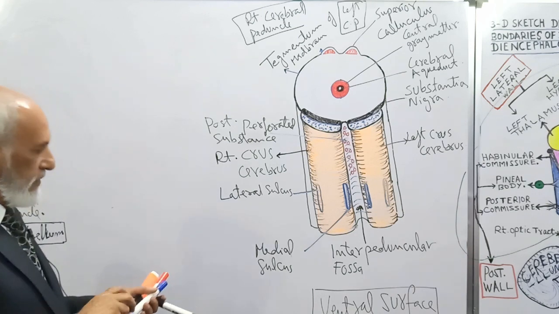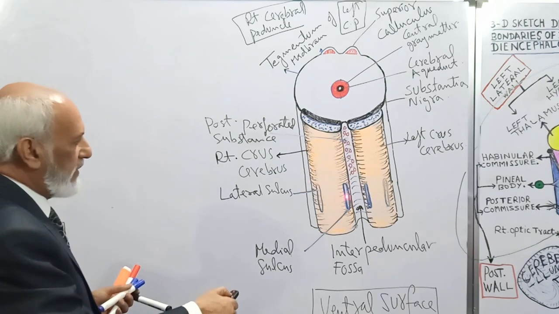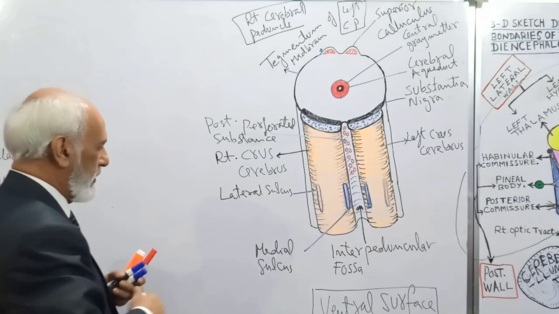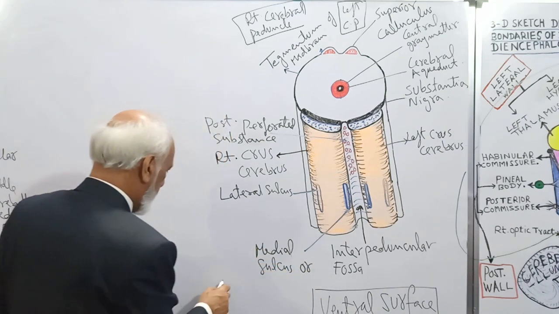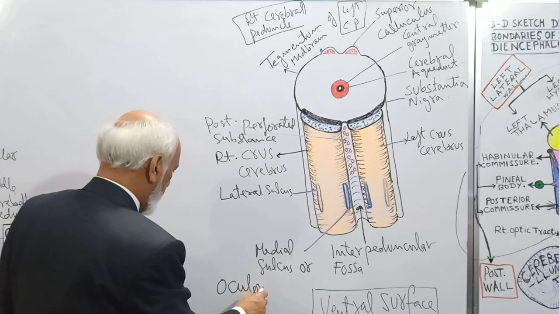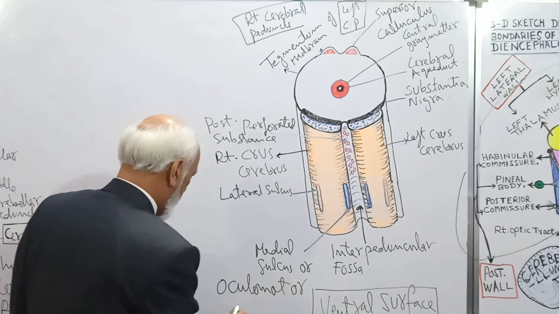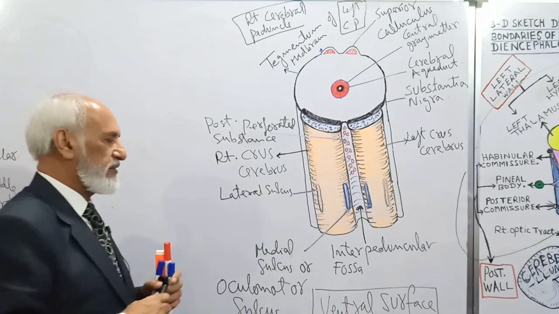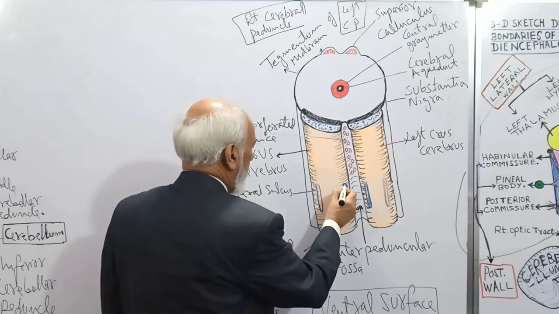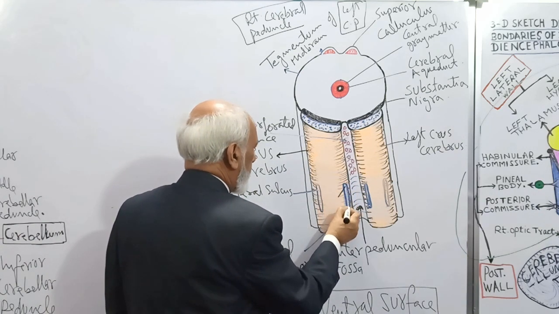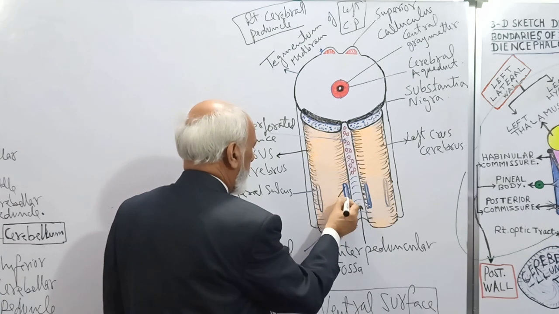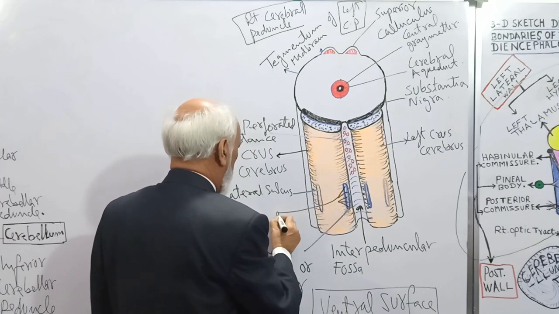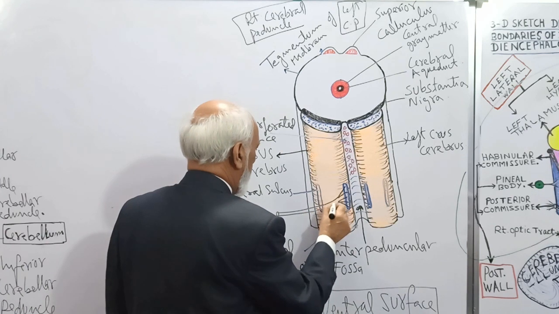Now, the medial sulcus is on the medial aspect of the crus cerebri. This medial sulcus is also known as the oculomotor sulcus. Why is it known as the oculomotor sulcus? Because from here the rootlets of the third cranial nerve leave, and these rootlets join together to form the oculomotor nerve.